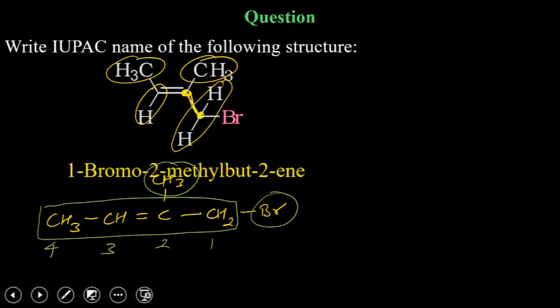So it will be 1 bromo, 2 methyl butene. On first position, you have bromine. On second position, you have methyl. And there are 4 carbons with the double bond at second.